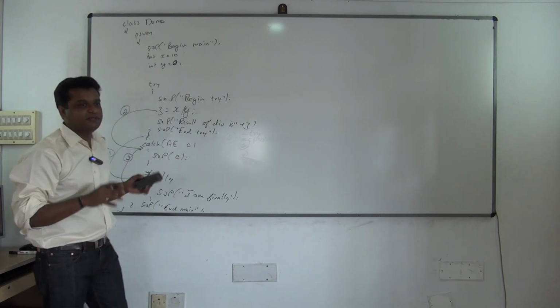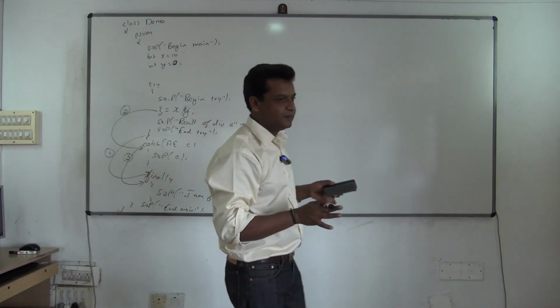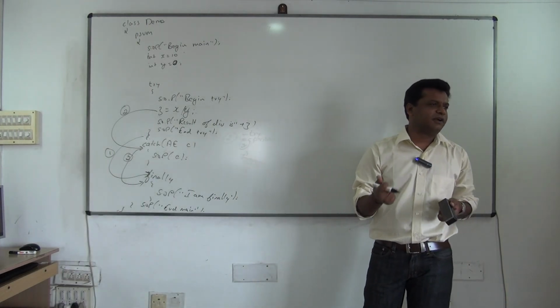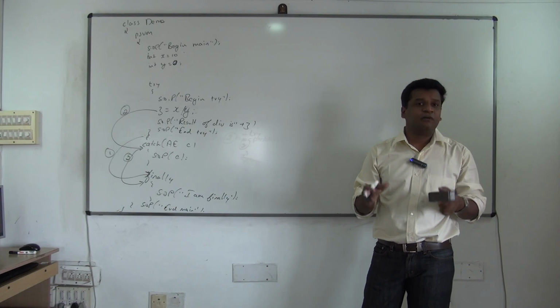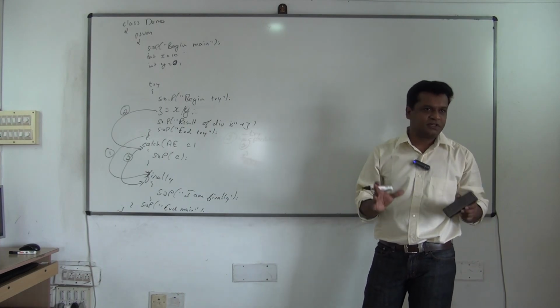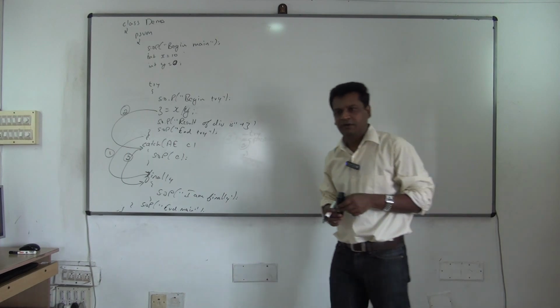What I am trying to say is, whether an exception occurs or doesn't occur, finally is guaranteed to execute. That is the power of finally. It has tremendous ability. First see how it works, then we learn why we use it in programming. Understood? Whether an exception occurs or not, finally is definitely going to execute.